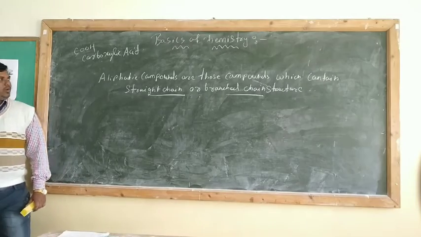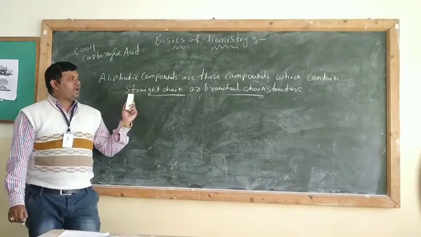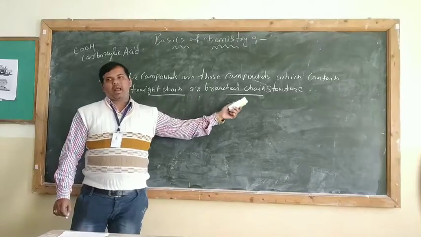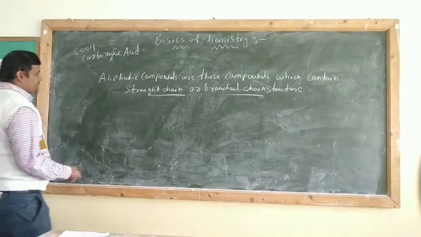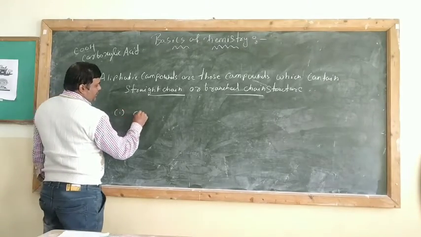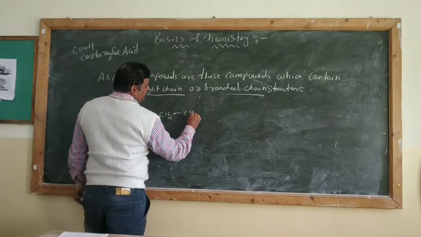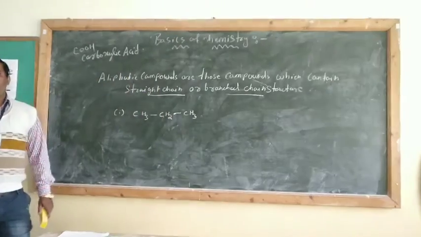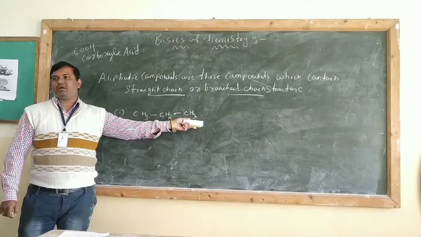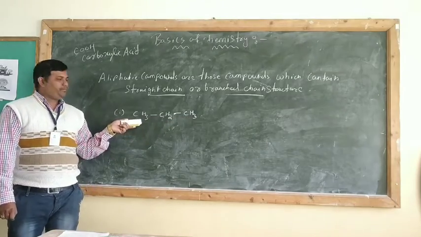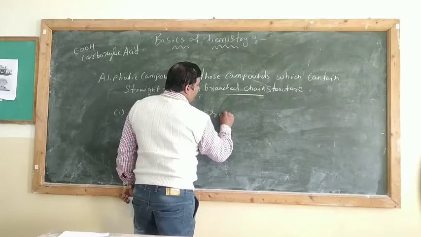समझ में आ रहा है बच्चों? So what is aliphatic compound? Aliphatic compounds are those compounds which contain either straight chain or branch chain. Now what is straight chain and what is branch chain? I will give you the example. See, CH3, CH2 and CH3. See, this is a straight chain compound. बराबर है ना? एक क्या बोलते हैं हम लोग, रेलवे के जैसा स्ट्रेट है. That is why it is called the straight chain compound. Here you can see one CH3, CH2 and CH3. So it becomes a propane.